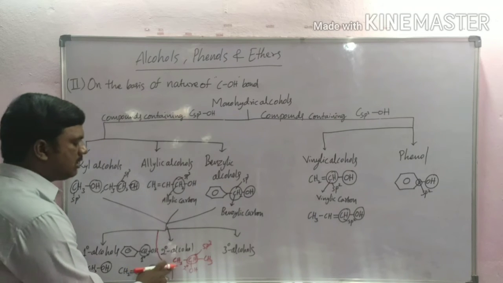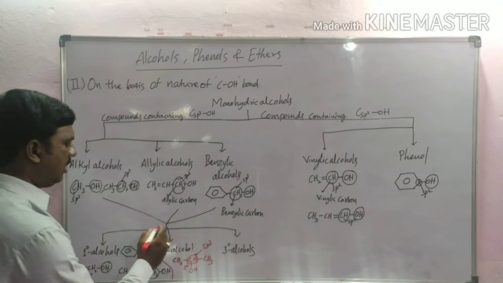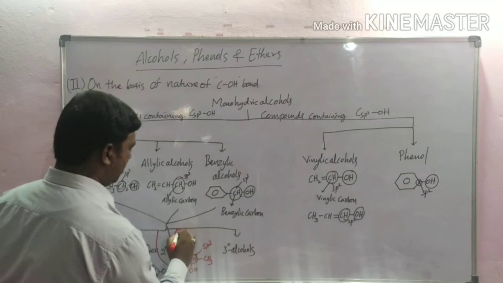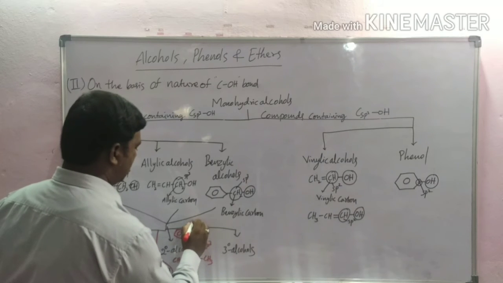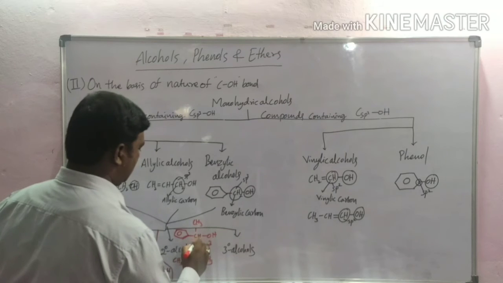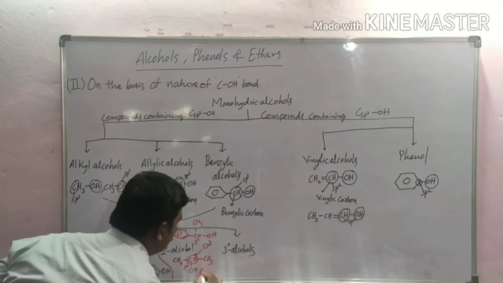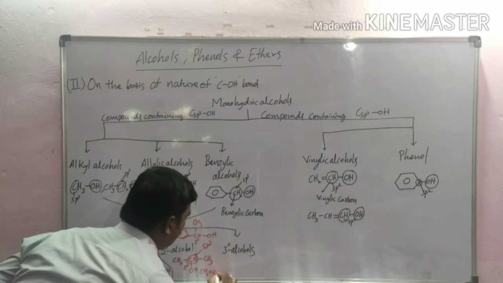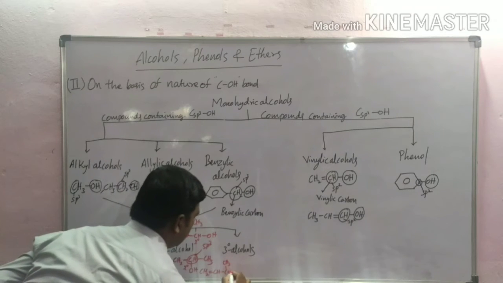This is called a secondary alcohol. One more example here, CH3, CH2 double bond CH, CH3 OH.